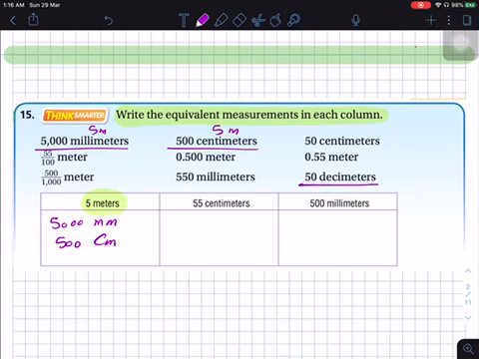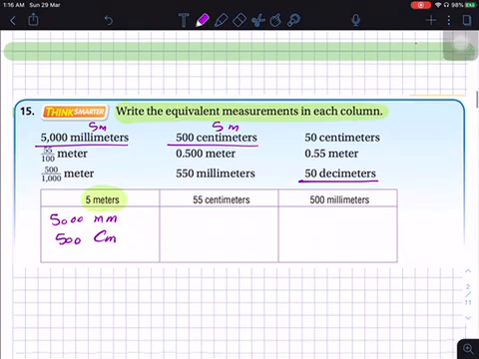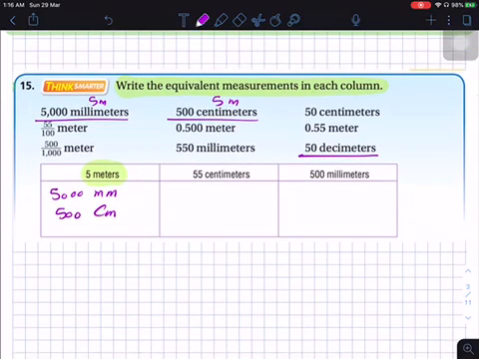50 decimeters, divide by 10, it will be 5 meters. So 5 meters means 50 decimeters. Nothing else is equal to 5 meters.